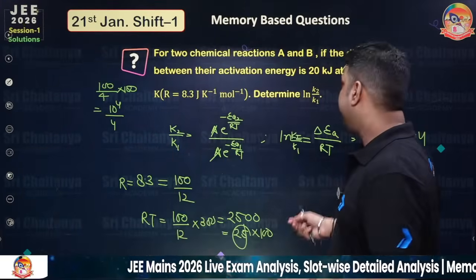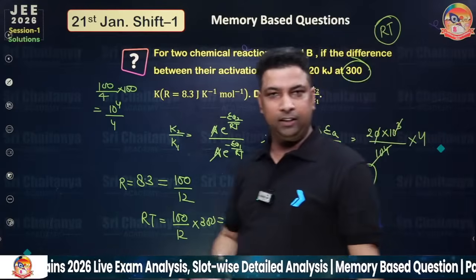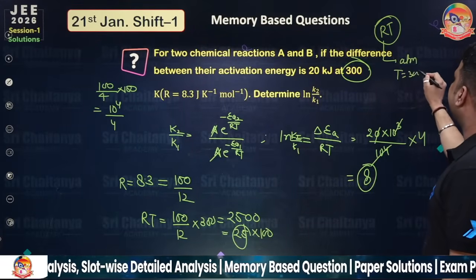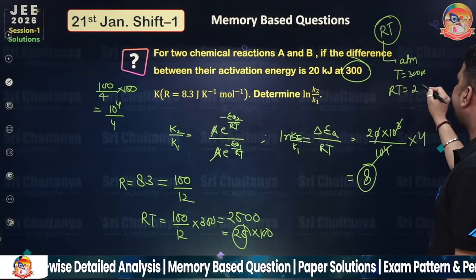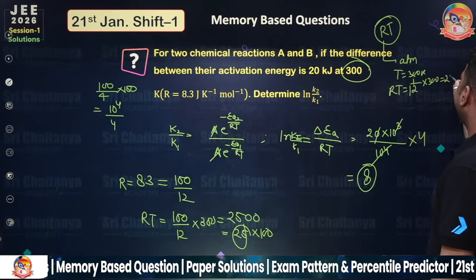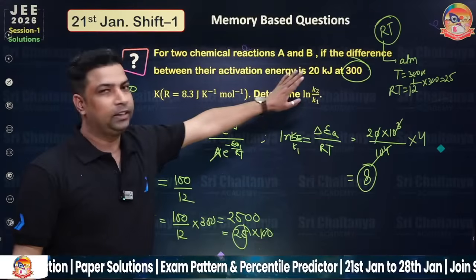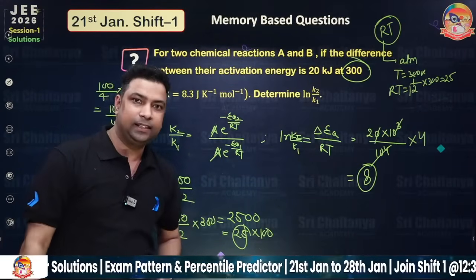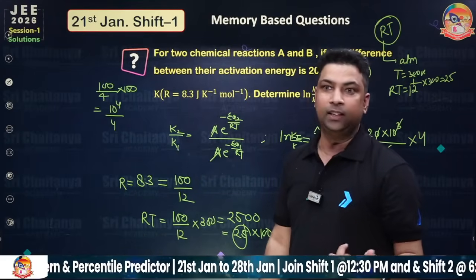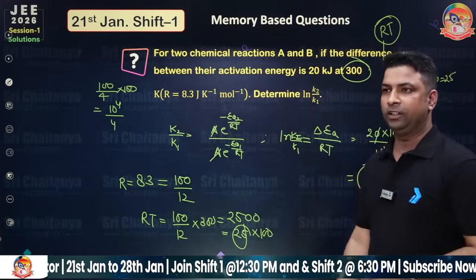It is the answer. So this is the way to solve the problem. What have we deduced? RT is a very important calculation for JEE aspirants. If R is taken in atm and temperature is 300 Kelvin, then please take RT as 1 by 12 into 300, which is directly 25. And if R is taken in joules, then you can take 2500. It is the beauty of the calculation. This year JEE is not asking about the concept only, they are also testing your calculation ability, whether you can crack those things or not. So this was the answer of your question.